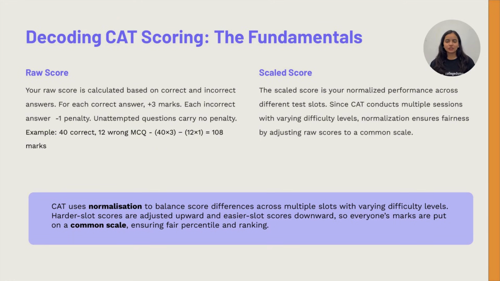Your scale score is then calculated to ensure fairness. Since CAT is conducted across different sessions with varying levels of difficulty, your raw score is adjusted through normalization. This ensures that candidates taking more difficult slots aren't at a disadvantage. Scores from harder slots are adjusted upward, and scores from easier slots are adjusted downward, all to place everyone on the same scale.